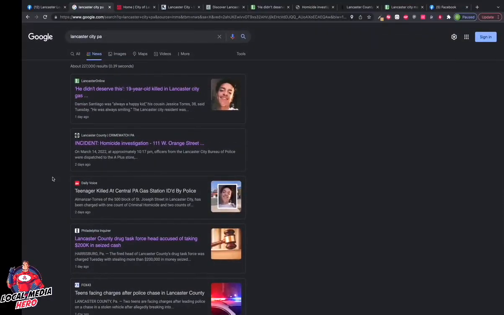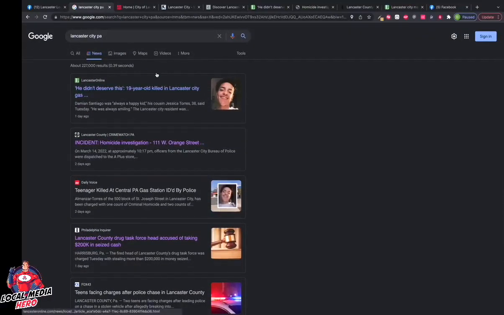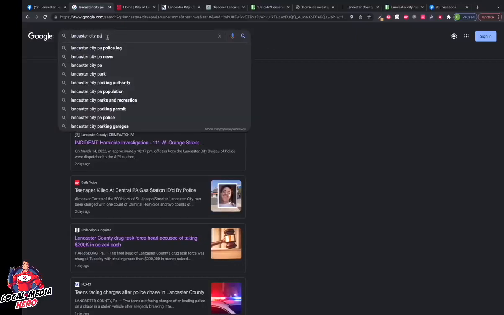Now I can come up here and start to change out the frequency and what kind of news results I'm actually getting from some of these news sources. But we want to try to find information and news that's happening relatively recently, right? So there we go. We've got the news section right here, and a bunch of different tabs that we can start to check out.